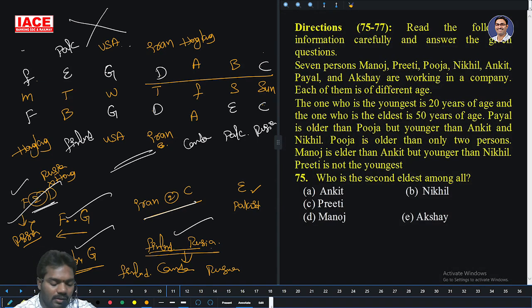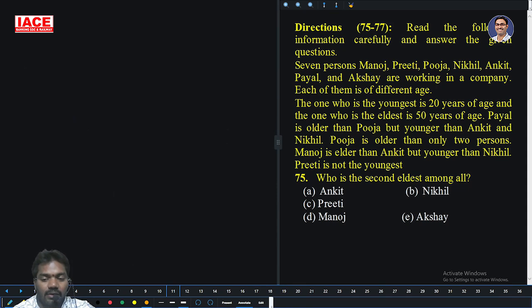Then here, questions 75 to 77: 7 persons in a company, each of them of different ages. The youngest is 20 years, the eldest is 50 years. So 1, 2, 3, 4, 5, 6, 7 persons. Payal is older than Pooja.